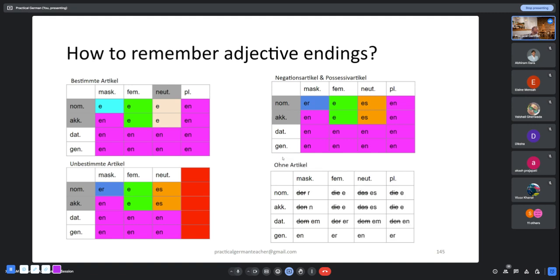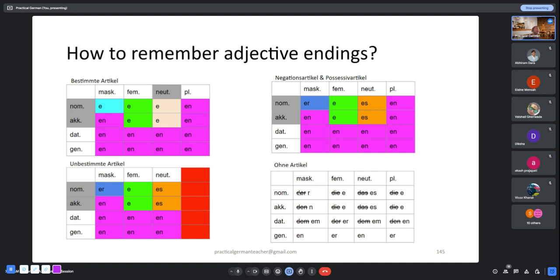If you want to remember this table, the first three rows, nominative, accusative, dative, just ask yourself, what is the definite article in masculine nominative case? It is der. So the adjective ending will be er. Again, you are remembering this table so that you can use the correct adjective ending when you are not using an article. And to remember the adjective ending, I'm giving you a trick.